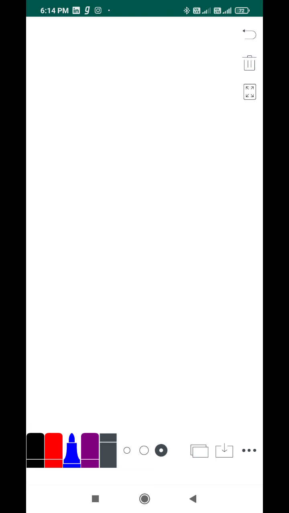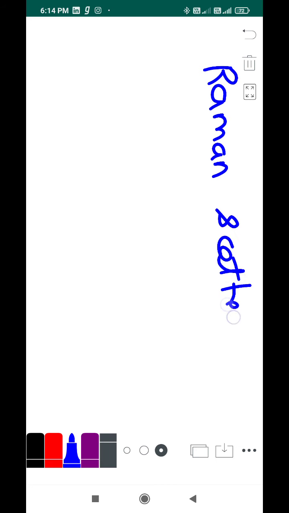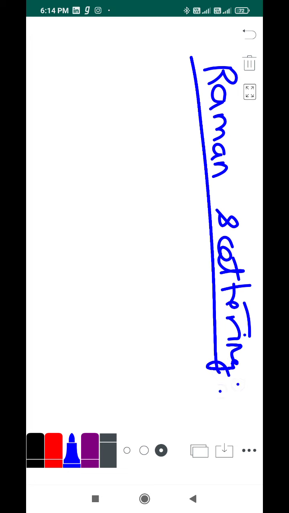Super. And the last type of scattering we have is Raman scattering. This is something interesting because it was discovered by our very own renowned Indian physicist Sir C.V. Raman. Very proud moment for all Indians. So what do we mean by Raman scattering?